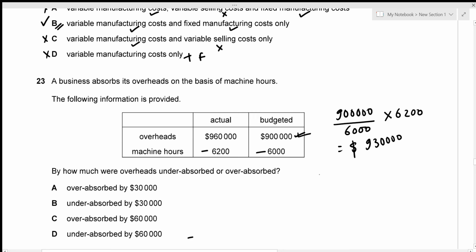Now we can see that the budgeted is actually less than the actual overheads. Now what did this result in? This actually results in the underabsorption. By how much? We're just gonna subtract the amounts. So 960,000 minus 930,000. So this gives 30,000. So we have underabsorbed 30,000, which is given by our option B.